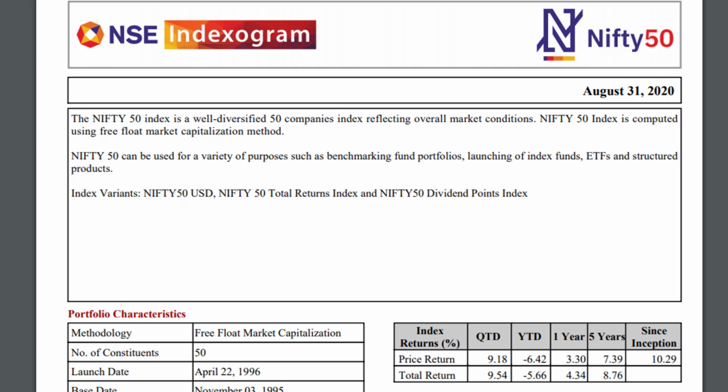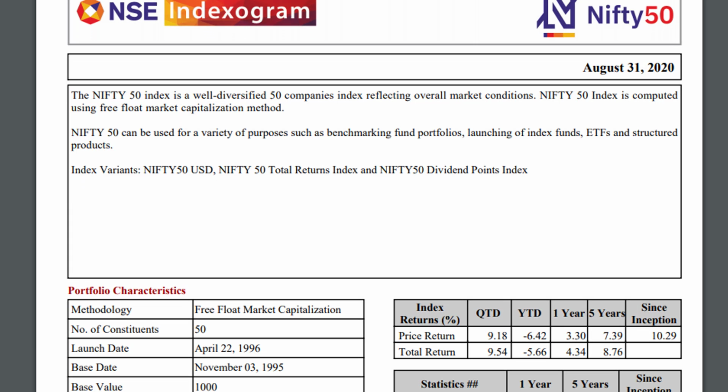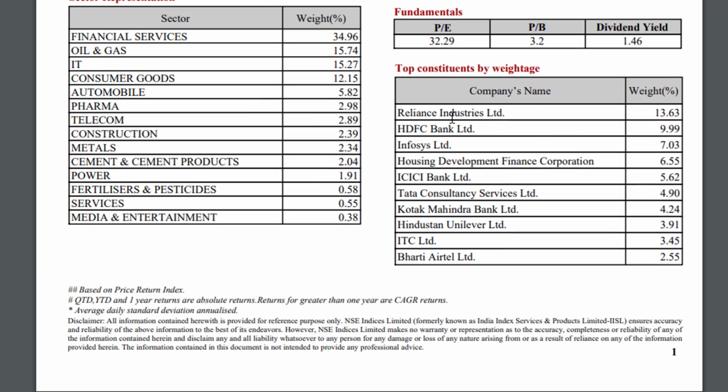This is a report of Nifty 50 which was last published on August 31, 2020. In this, they give the complete details of all the 50 companies, and if you see, these are the top 10 companies with the weightages. Reliance Industries is at 13%, HDFC is 10%, Infosys is around 7%. Again, this is also HDFC, this is the bank, and this is the financial corporation. For this it is 6.5%, and so on.